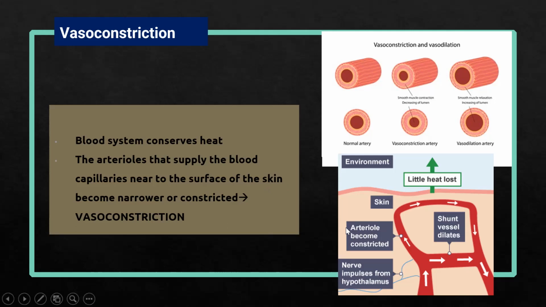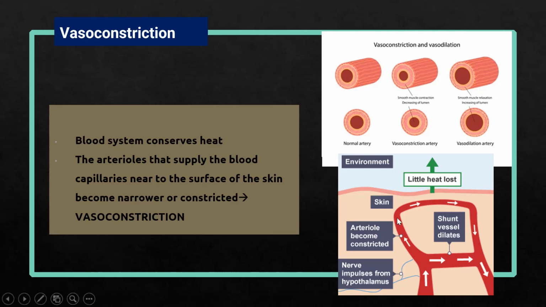So what kind of arteriole becomes constricted? Basically, it is mainly the arterioles that supply the blood capillaries near the surface of the skin, so it is important. As you can see in this picture, when the arterioles constrict, less blood flows to the surface of the skin. As a consequence, blood flows in the deeper location instead.